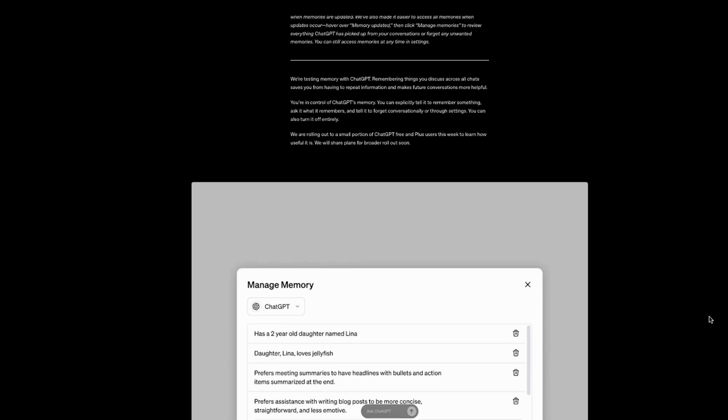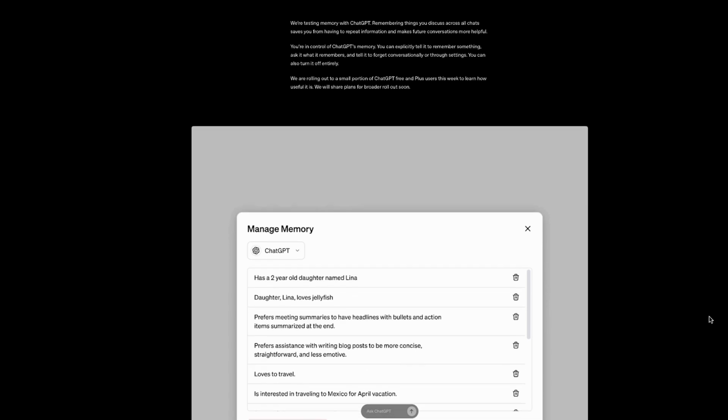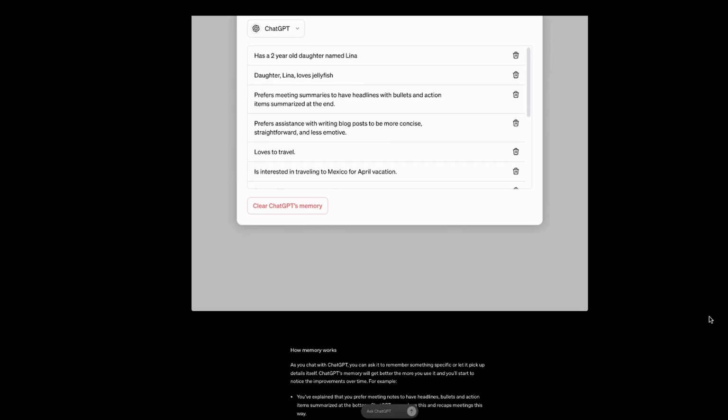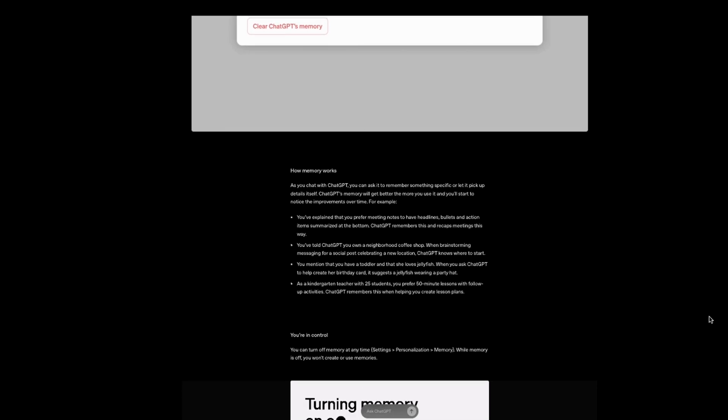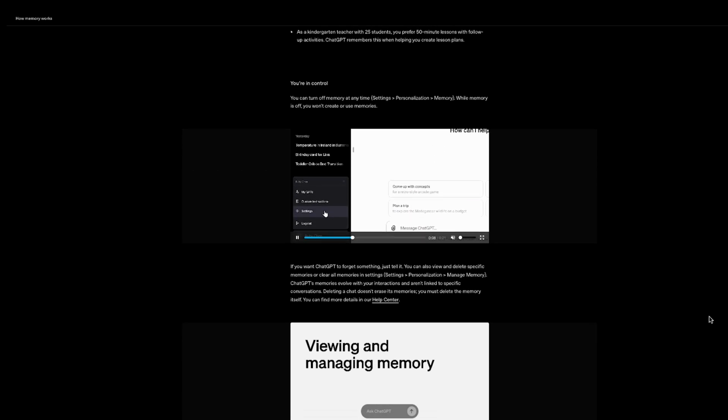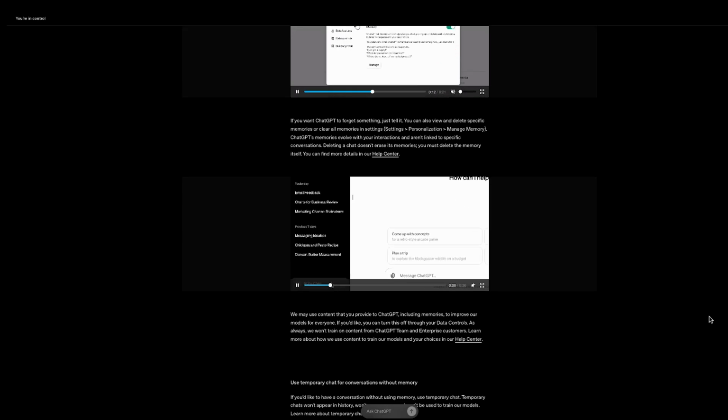Memory is a feature that will make sure that ChatGPT knows you and you don't have to give it the same context over and over every time you want to use it, because it already has stored some information about you and about who you are in your previous conversations. I haven't seen that in DeepSeek. So I want to show you where to find this feature.